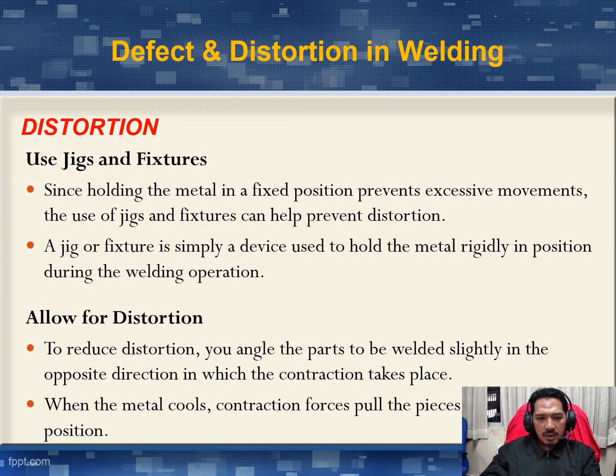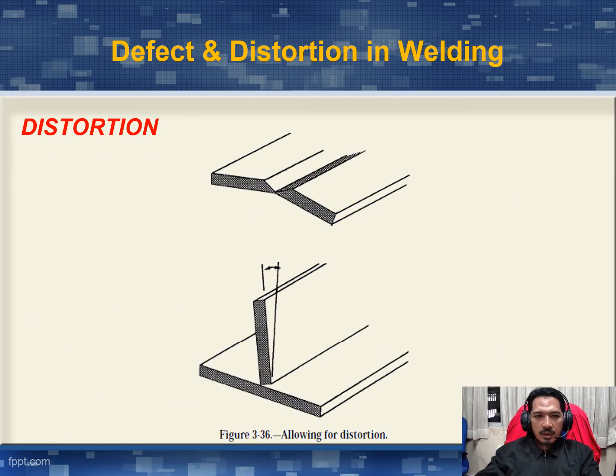Allow for distortion. To reduce distortion, you angle the part to be welded slightly in the opposite direction which the contracting take place. When the metal cool, contraction force pull the piece back into position. Okay, ini adalah contoh macam mana kita nak allow distortion ataupun kita boleh panggil preset. Contoh kalau kita untuk butt joint ni, kalau kita nak kimpal di atas, kita kena preset ke bahagian bawah. Jadi bila kita dah kimpal, dia automatik akan naik ke atas lah.